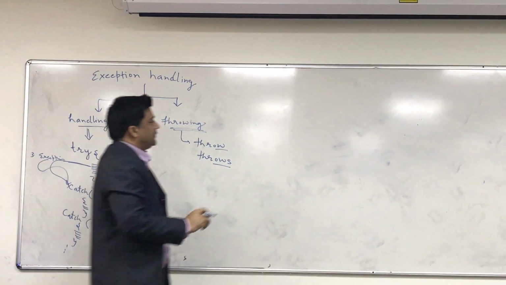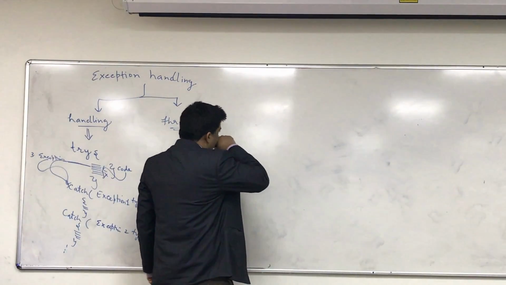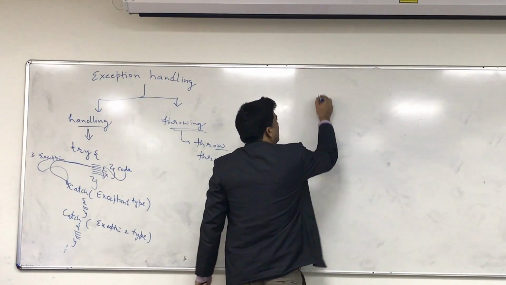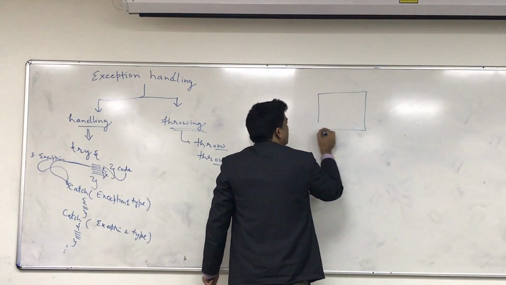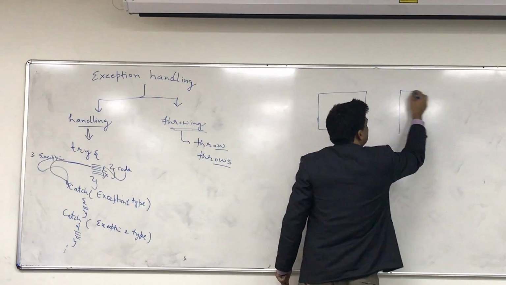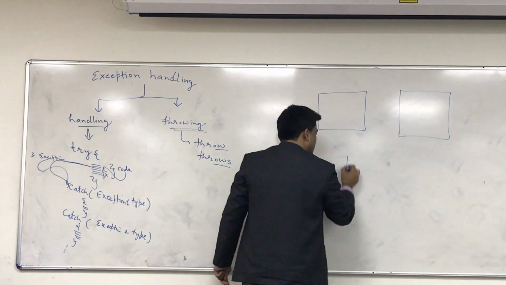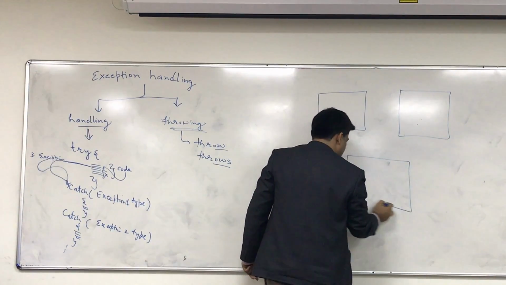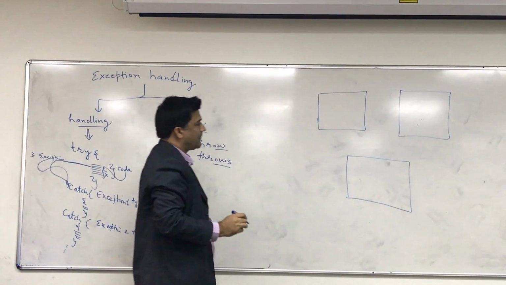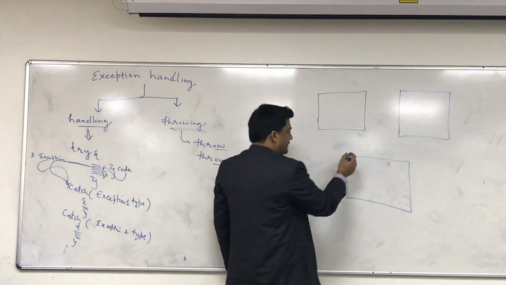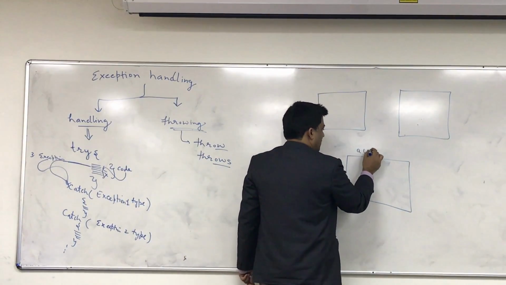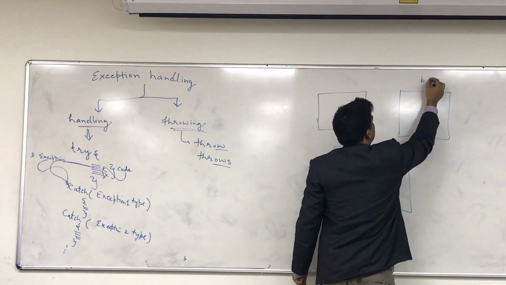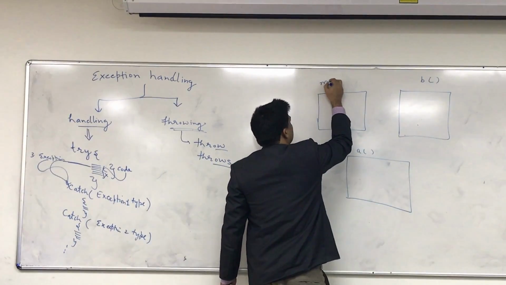Okay, so let's try to analyze. Suppose you have some methods here. This is a method, let's say this method is A. This is B. And this is your main.